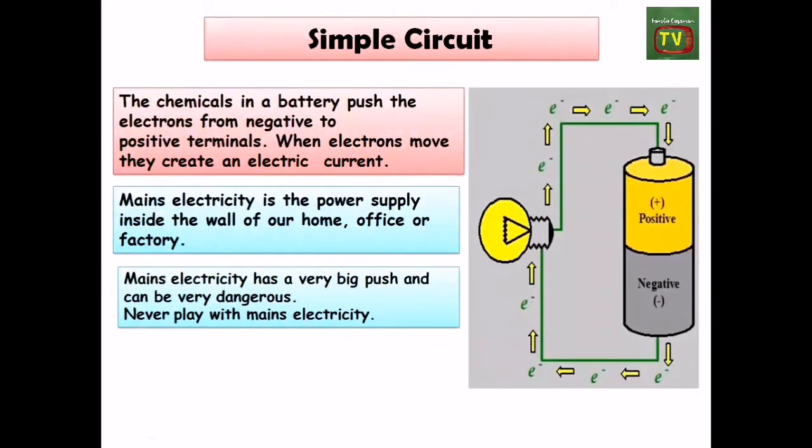The chemicals in a battery push the electrons from negative to positive terminals. When electrons move, they create an electric current. Mains electricity is the power supply inside the wall of our home, office, or factory. Mains electricity has a very big push and can be very dangerous. Never play with mains electricity.